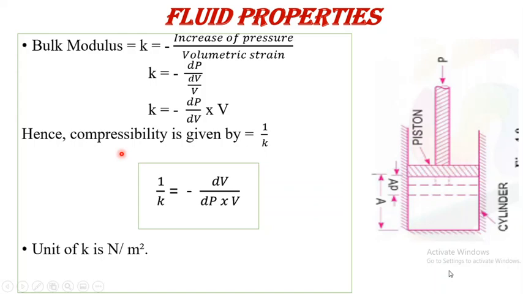As we know, compressibility is the reciprocal of bulk modulus, that is 1 upon K. So the equation becomes 1 upon K is equal to minus dV divided by dP into V. This is the equation for calculating the compressibility of the fluid, and the unit of compressibility is meter square per Newton.